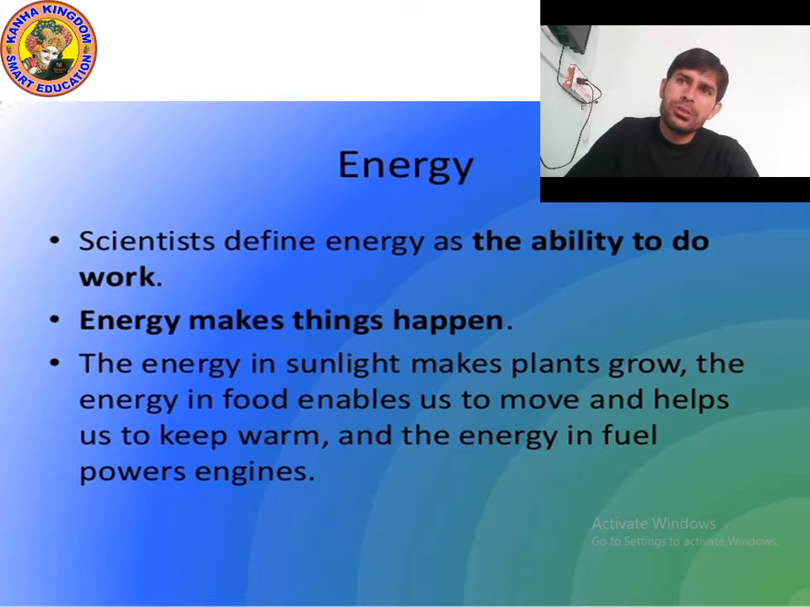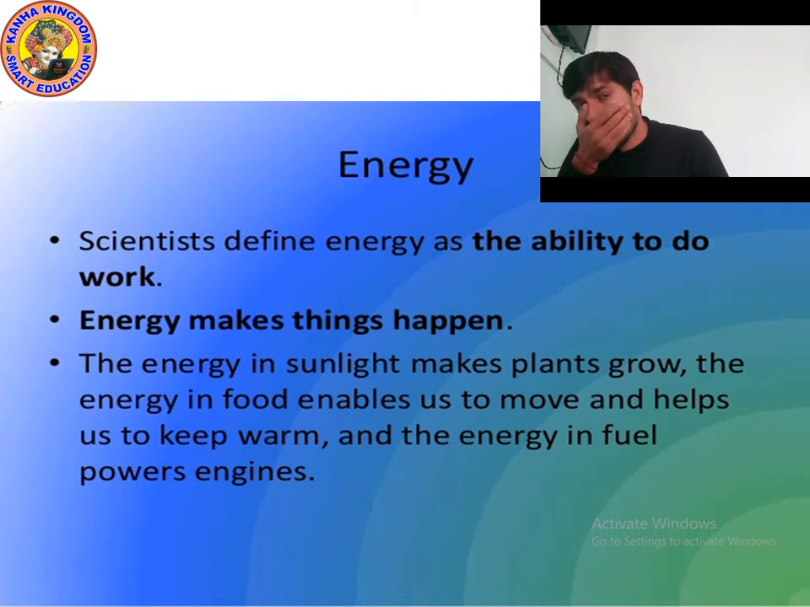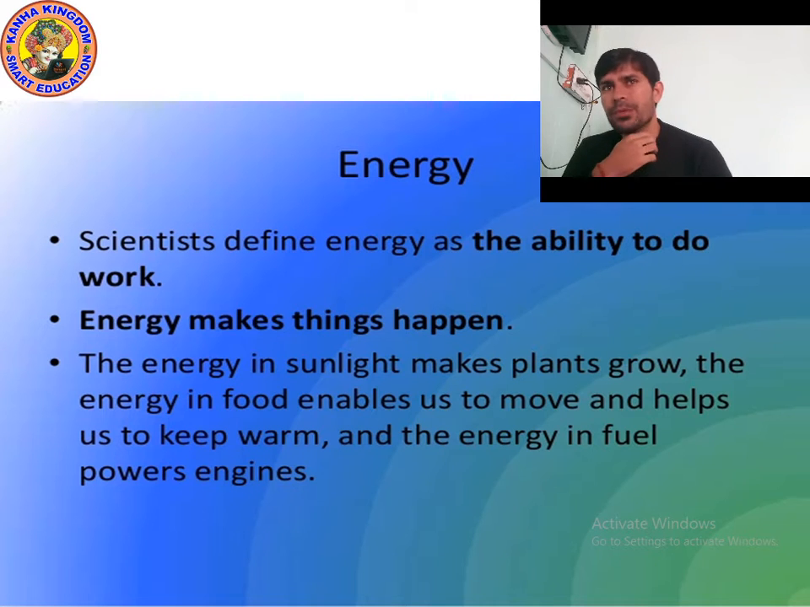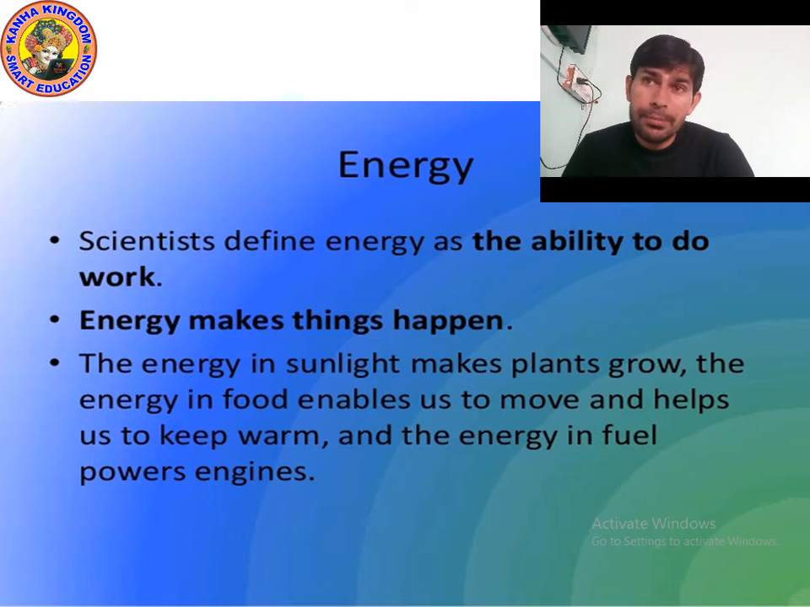Energy is also present in sunlight. The sun gives us two types of energy: heat energy and light energy. The energy in sunlight makes plants grow. By the photosynthesis process, plants make food. You already studied photosynthesis in fourth class. The energy in food enables us to move and helps keep us warm.